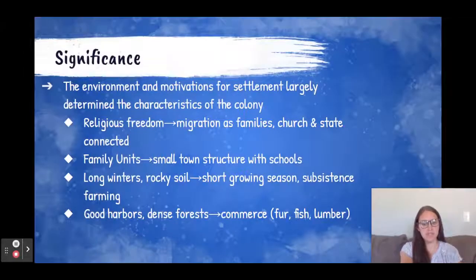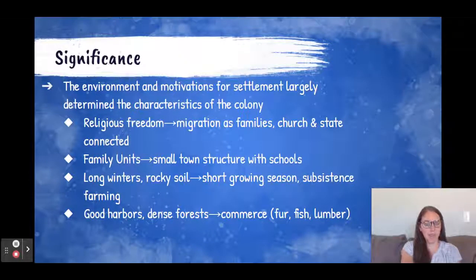So really the significance here is to tie back to our learning objective and make sure we understand how the environment and motivations determined the characteristics of a colony. Because their motivation for settling was religious freedom, that meant in New England they came as families, and that the church and state are connected, almost like a theocracy in some ways.